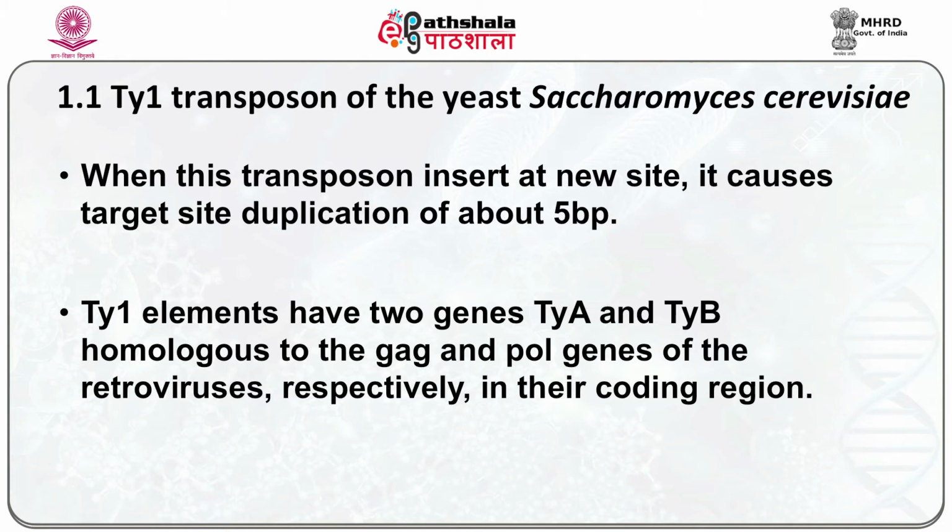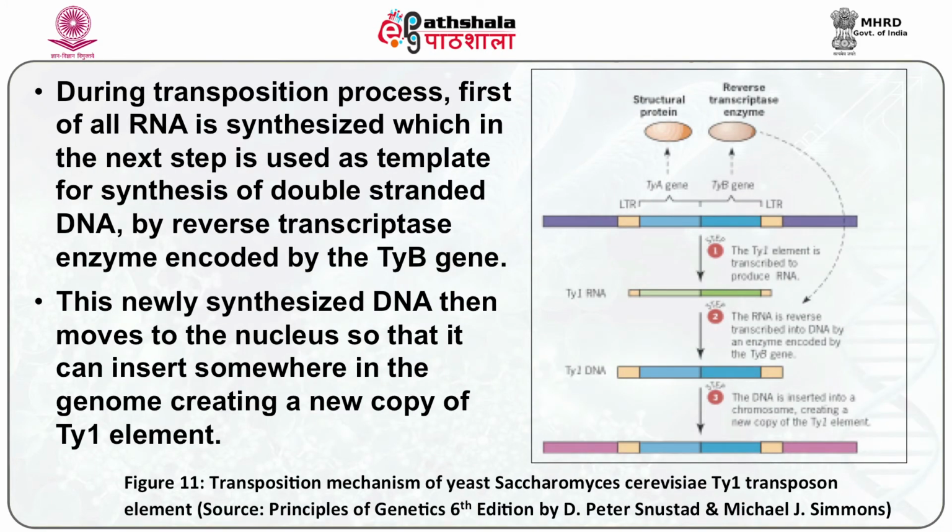During the transposition process, first of all, RNA is synthesized, which in the next step is used as a template for synthesis of double-stranded DNA by the reverse transcriptase enzyme encoded by the TYB gene. This newly synthesized DNA then moves to the nucleus so that it can insert somewhere in the genome, creating a new copy of the TY1 element.